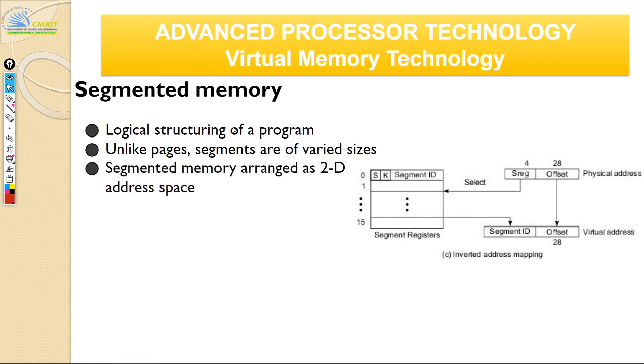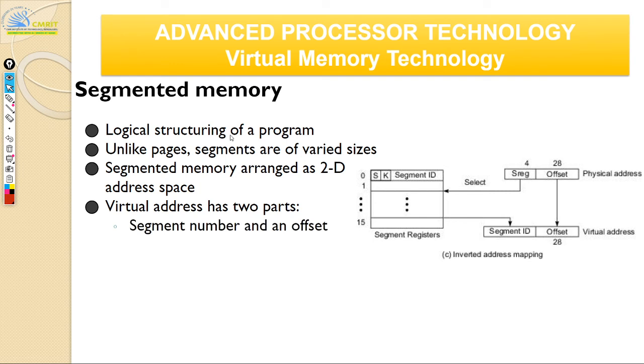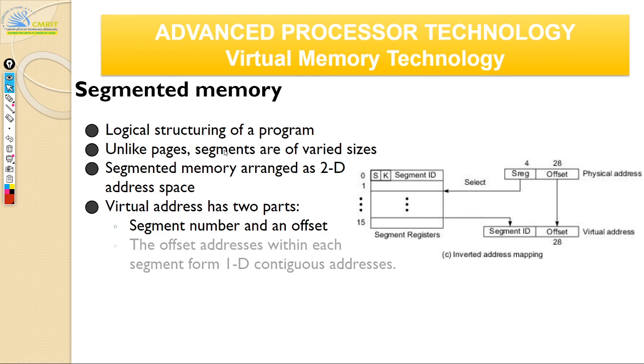So it's a 2D address space, arranged in a 2D matrix style. A virtual address has two parts: a segment number and an offset, similar to how a page has its page number. The offset is the actual address that points to your 1D contiguous address.